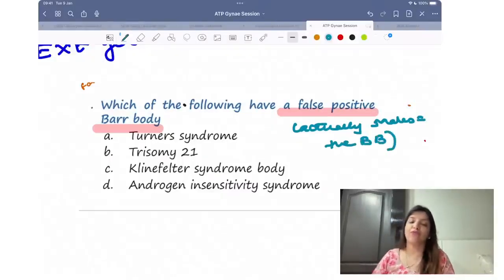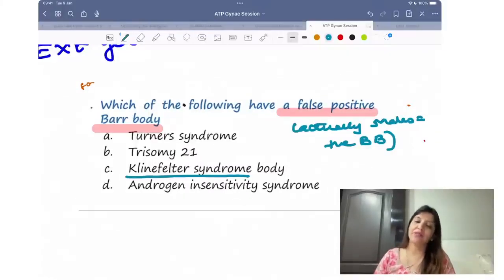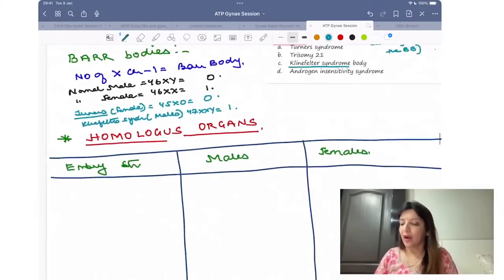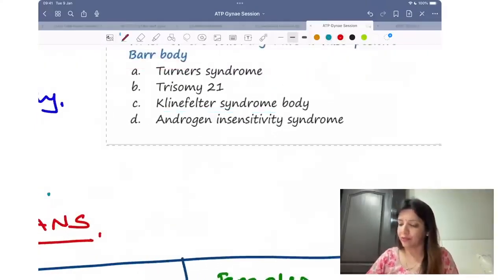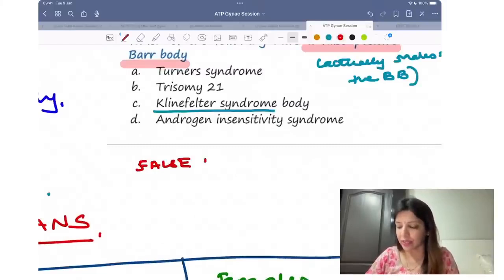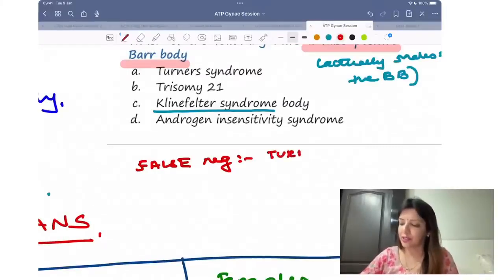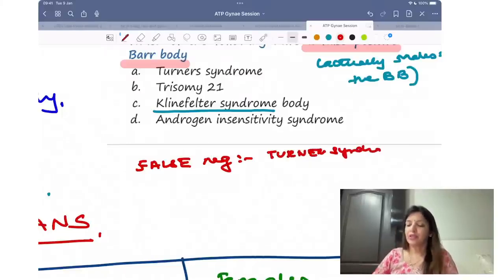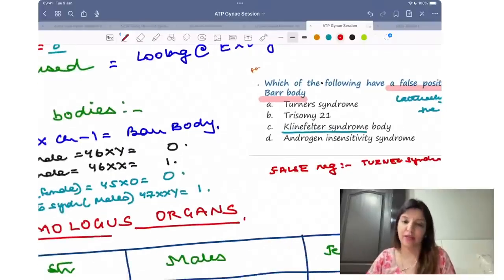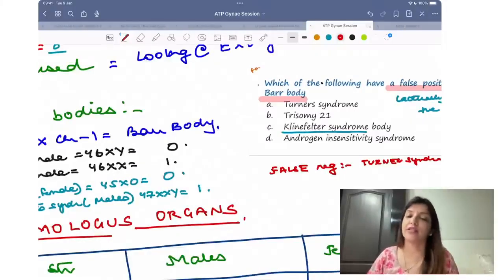In which condition are you going to get a false positive bar body? You are going to get it in Klinefelter's syndrome. Are you understanding? False positive means the positive result is wrong. A positive should have come in a female, but a positive is coming in a male, that is false positive, right? Okay. Now similarly, if they ask you false negative, in which condition does a false negative result come? A false negative result will come in Turner's. In Turner's I should actually have been getting 1 bar body, but I get a negative result, and this negative result is a false negative result. Clear to all of you?